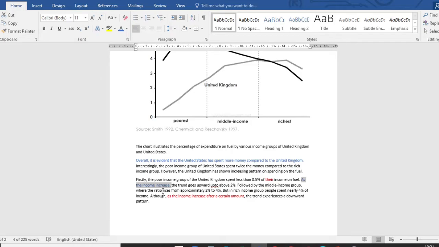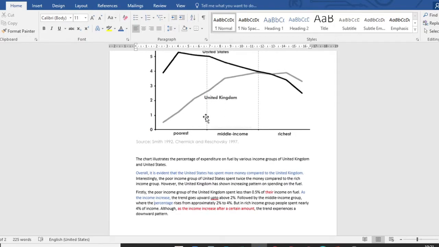Ratio? No. We are talking about percentage. So you will always say the percentage rises from approximately 2% to 4%. But in the rich income group, this is like followed by the middle income class. We're talking about United Kingdom, so 2% to 4%.